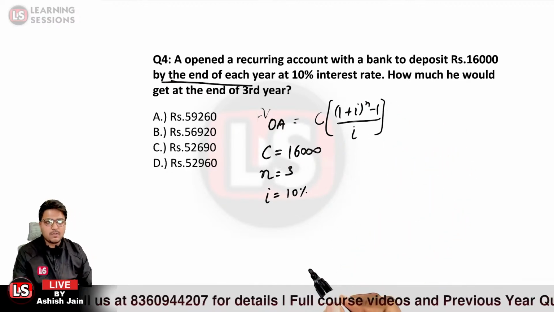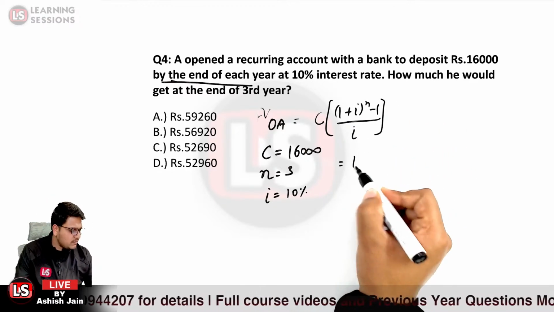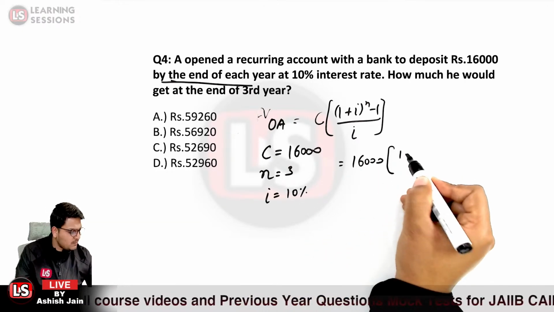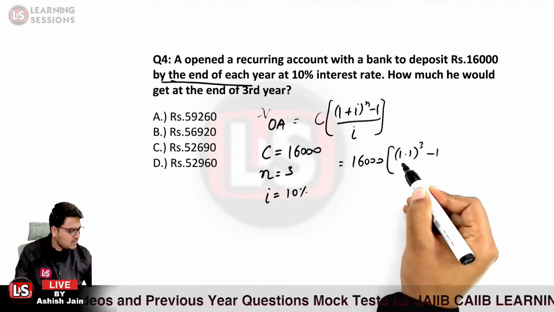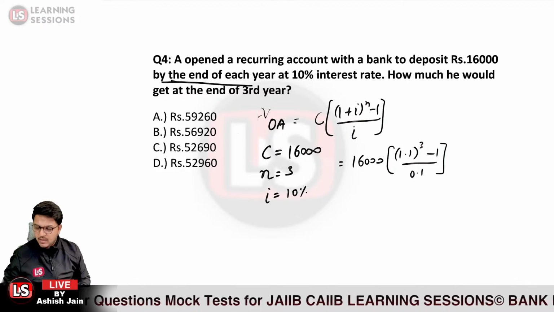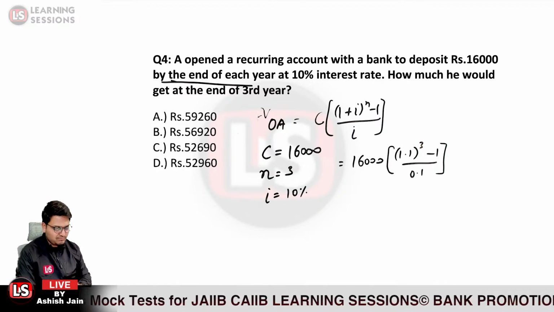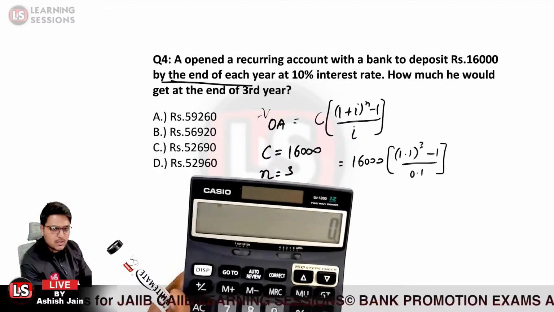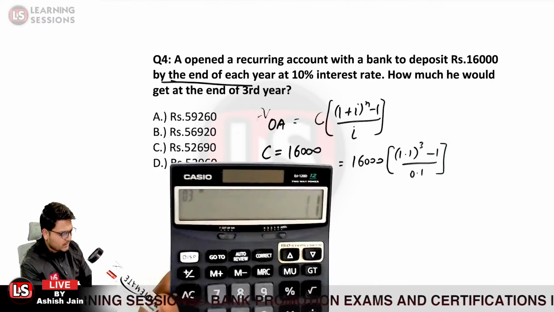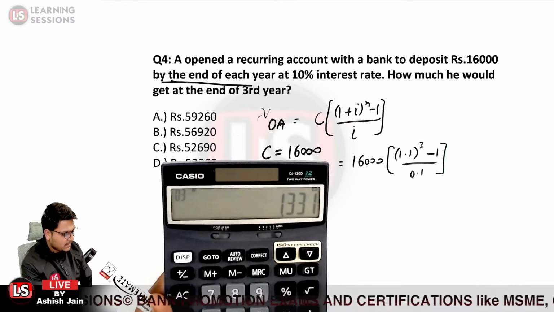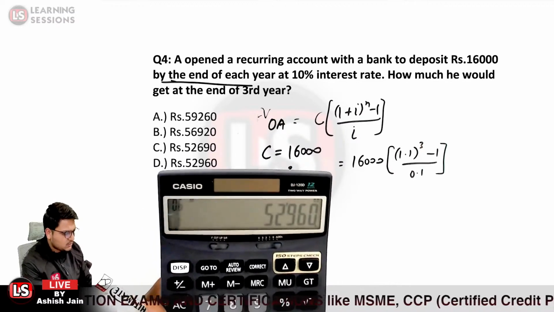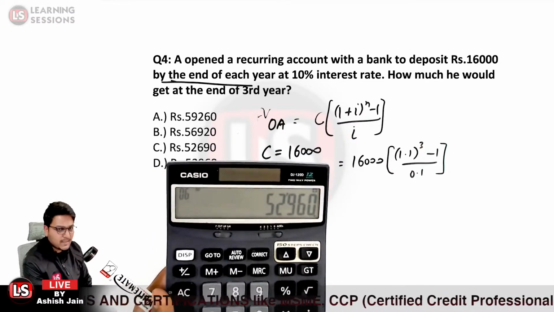This is the simple one that you need to calculate, and C over here is given to be 16,000, and 1 plus I is 10%, so it will be (1.1 raised to power 3 minus 1) divided by 0.1. That is what you need to calculate. So over here I'm just solving it for you. 1.1 multiplied by 1.1 multiplied by 1.1 is 1.331, minus 1, divided by 0.1, and multiplied by 16,000. So the value related to it is 52,960.